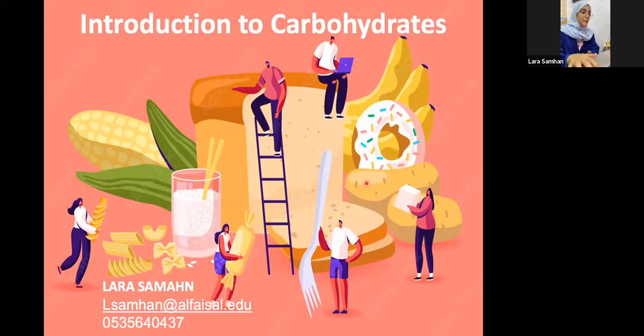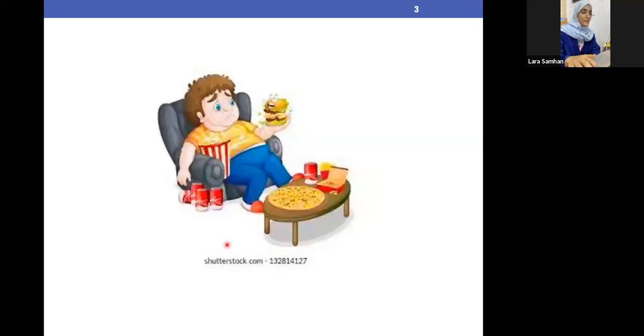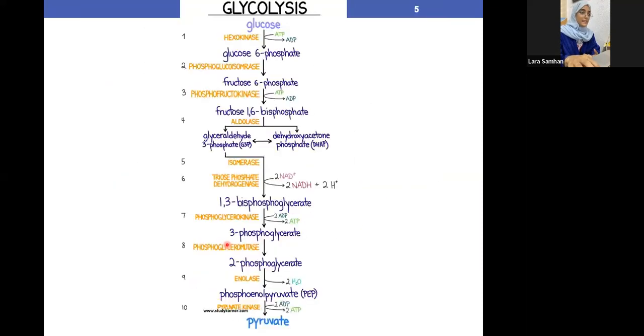Basically, before we knew that carbohydrates are as simple as sugars, and basically it is sugars. Before, we knew that carbohydrates is just as simple as eating, for example, fast food, like bread, and everything we eat turns into carbohydrate. For example, like this picture. And then we discovered carbohydrate is way much more, like this, and like this.